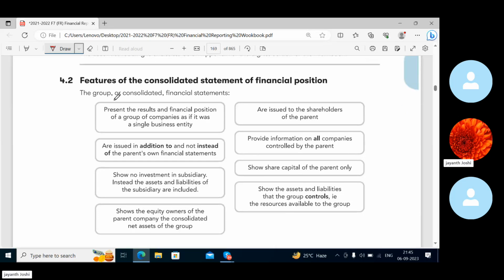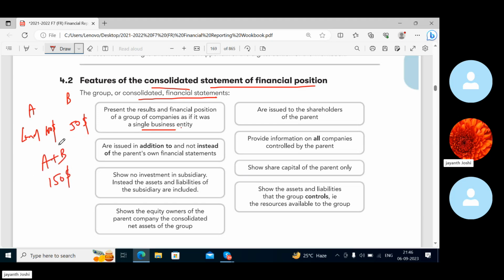Okay, now features of consolidated statement of financial position. The group or consolidated financial statements present the results and financial position of a group of companies as if it was a single business entity. Suppose land of A company is $100, and land of B is $50. So now land of A plus B is how much? $150, right?